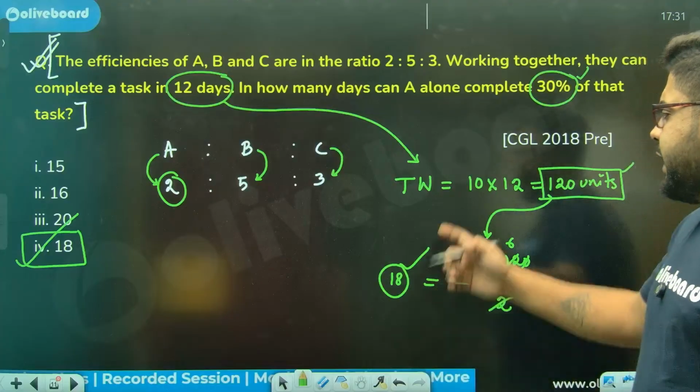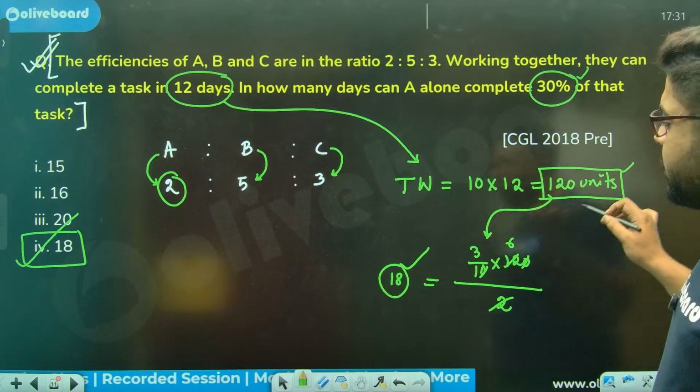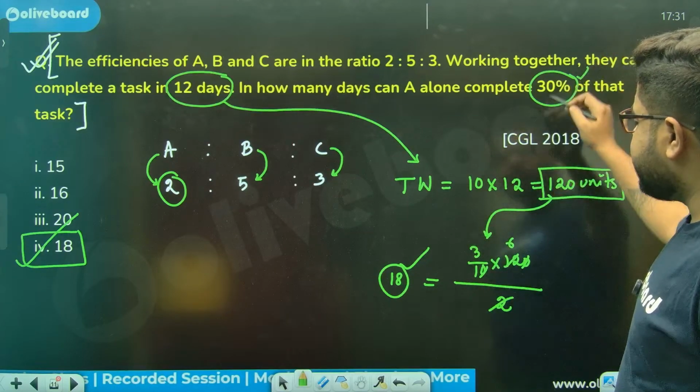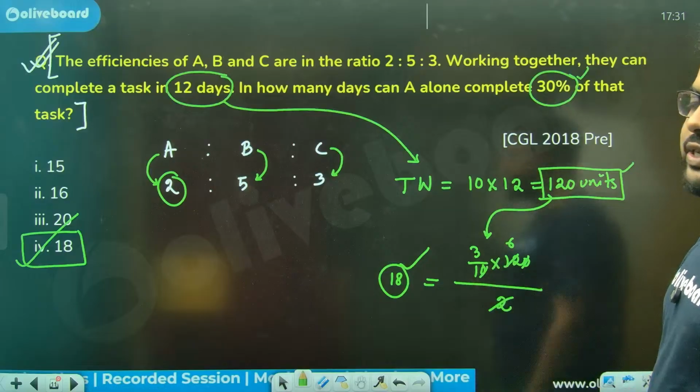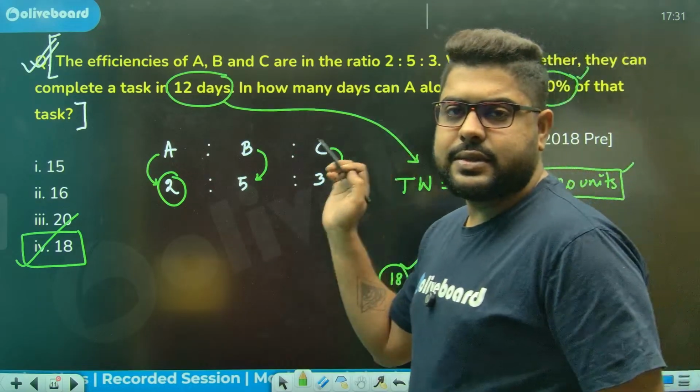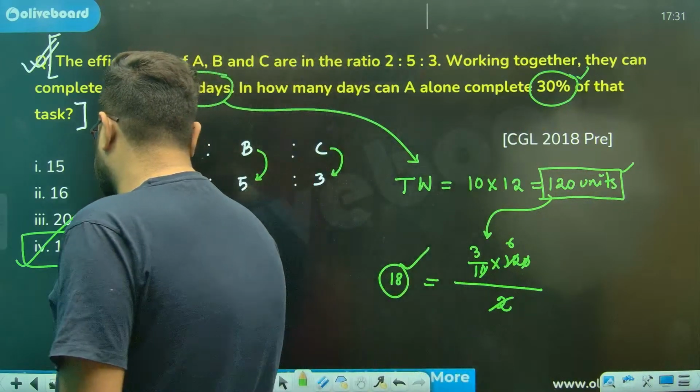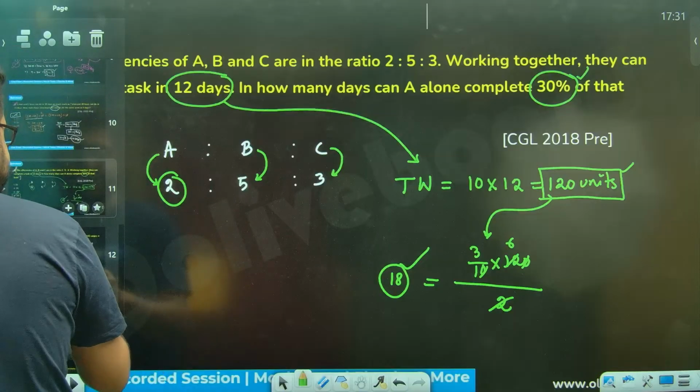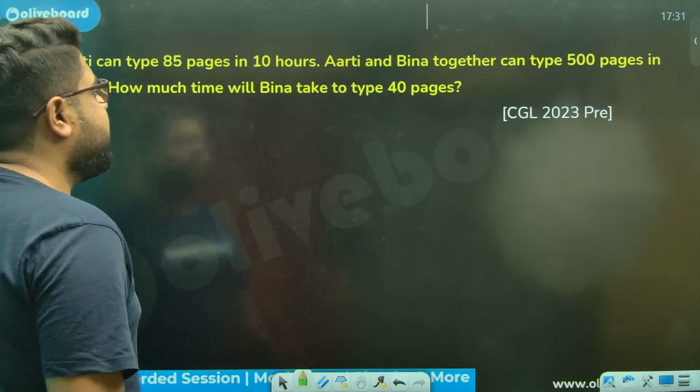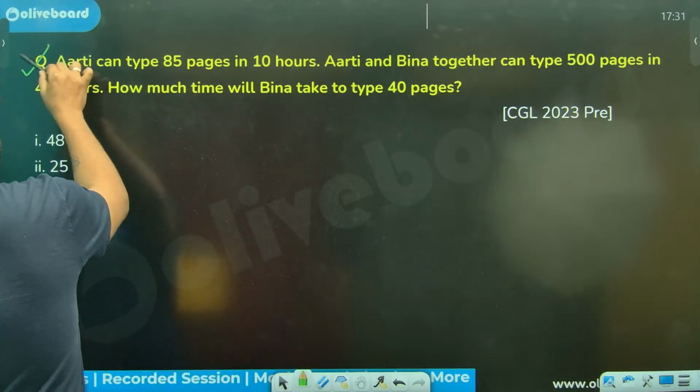You see, very simple. So 30% divided by the efficiency of A. That's my answer, as simple as it gets. Again, sir, moving on.